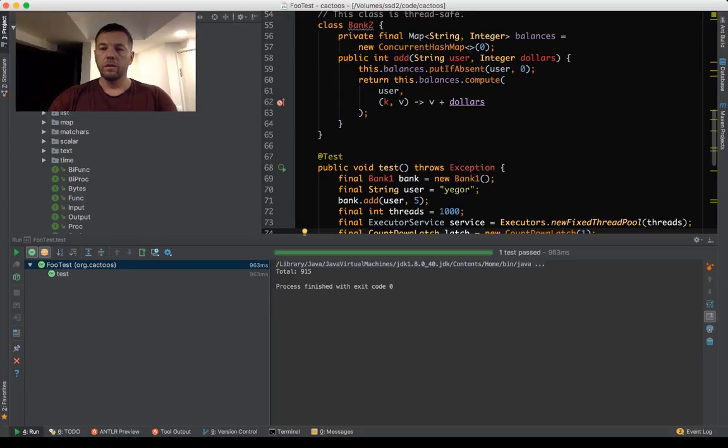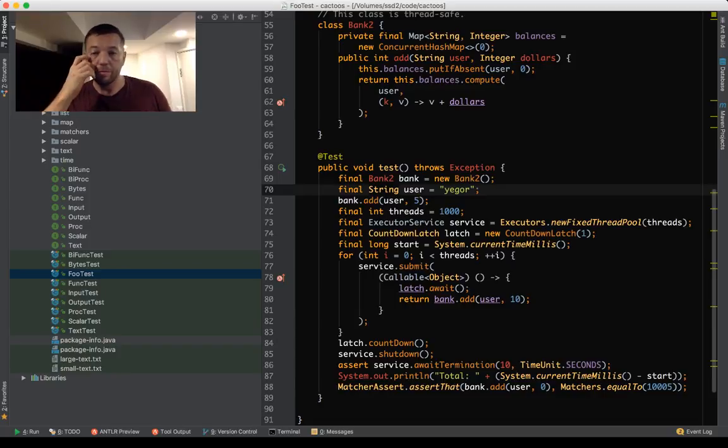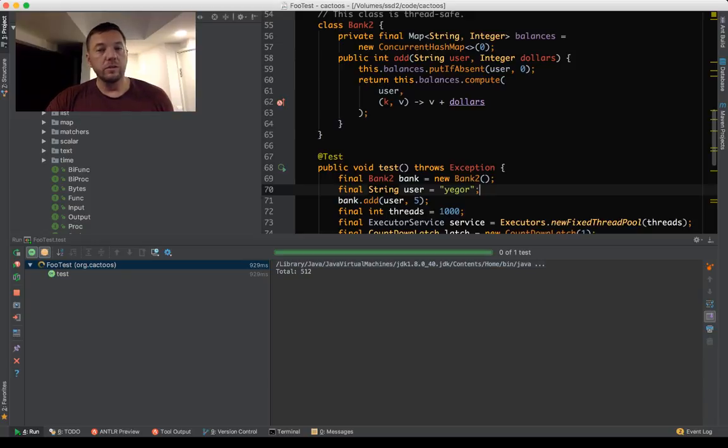Okay, and now bank 2, which is not using the word synchronized, it's using the internal concurrent hash map, which is doing it in a special algorithm, but without the synchronized keyword. So now the Java machine will use all CPUs, all I have, the 8 of them, or I think I have 8. So it will use all of them, and in parallel we'll try to increment it in a more effective way. Let's take a look how much more effective it will be. You see, it's almost twice faster than with the synchronized keyword.